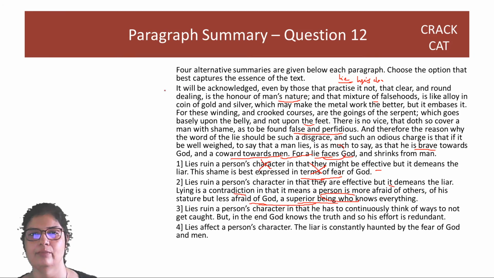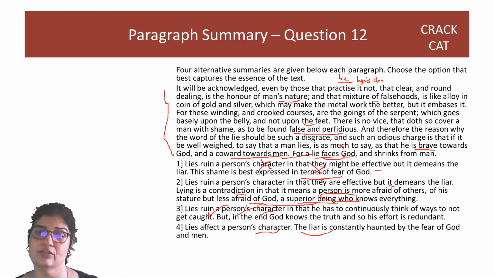वो तो है ही नहीं कहीं पे इधर. So 3 is out. It's wrong. Lies affect a person's character is constantly haunted. Haunted is an extreme word, and as I am saying, there's no fear of God here. He is brave towards God. So the only one that gets that out properly is the second option. That is your answer.